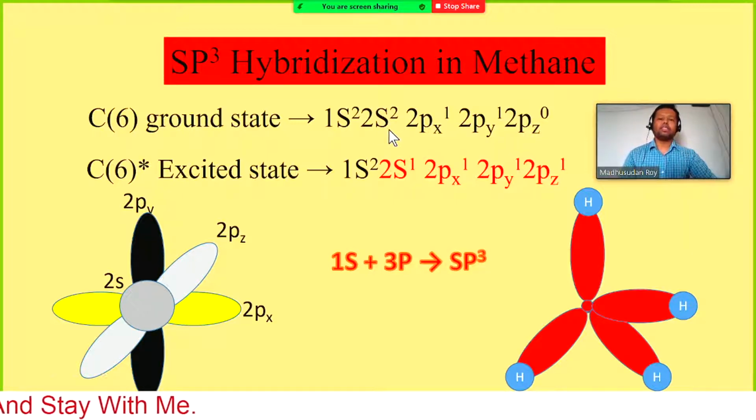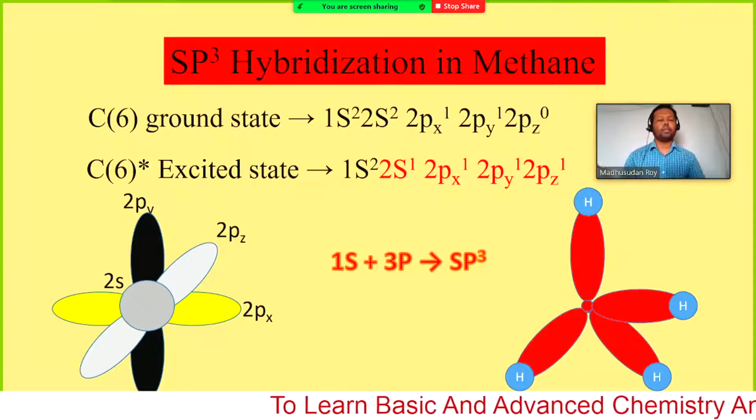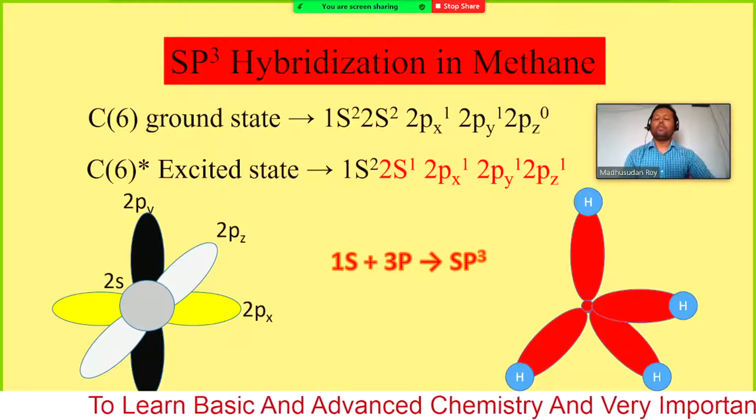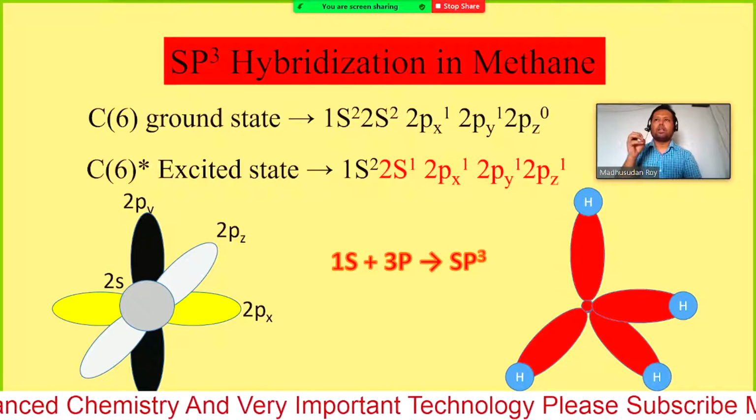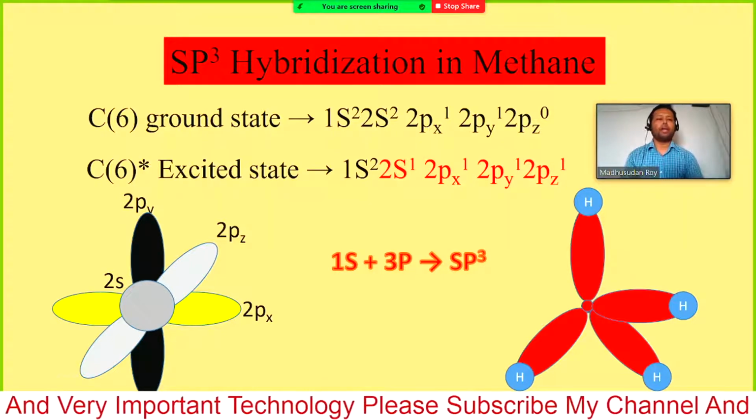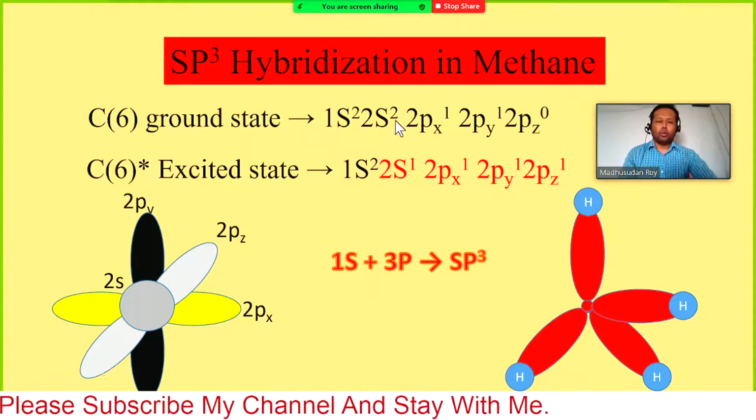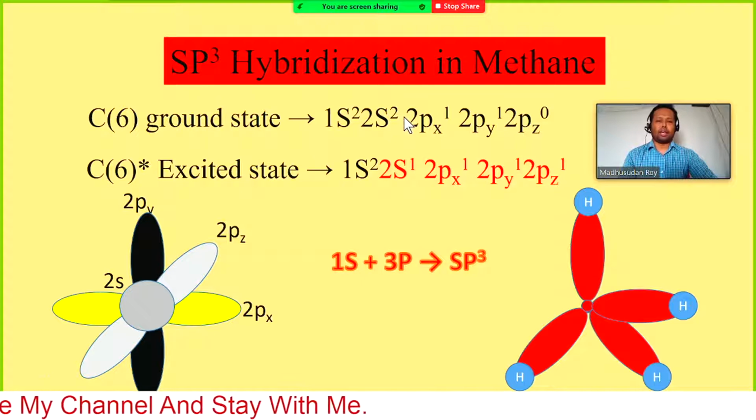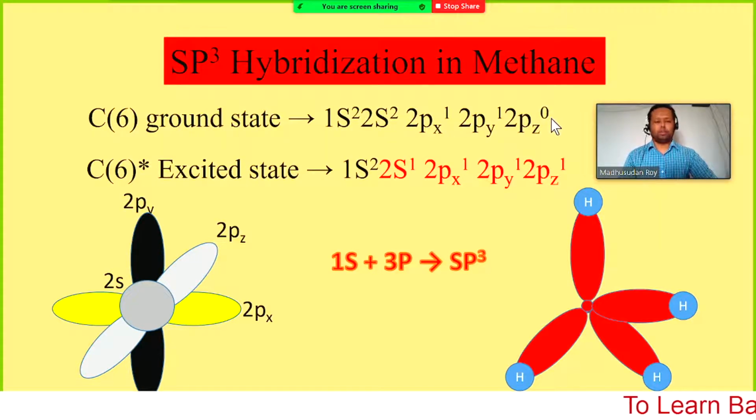In that case, when carbon is in the excited state, if the carbon is excited by gaining some energy from other sources, whatever the process, it can have different types of sources. If you heat it up, or if it gains energy from the sun, different types of energy it can gain. So in the excited state, one electron from this 2s orbital can move to the 2pz orbital.